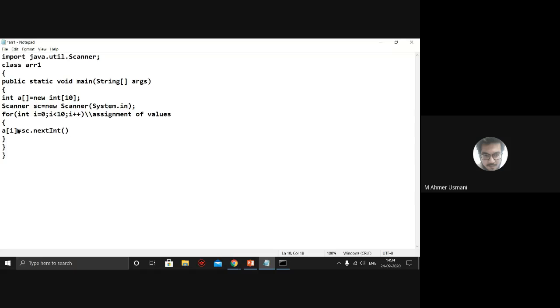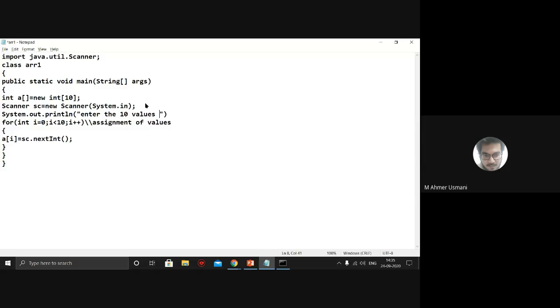So I'll be putting the value sc.nextInt. Whatever the user enters will go into A of 0, then into A of 1, then into A of 2. Every time the loop runs, whatever you enter will be stored there. Before that, we need to display a message: System.out.println, and over here I have to display a message, Enter the 10 values.